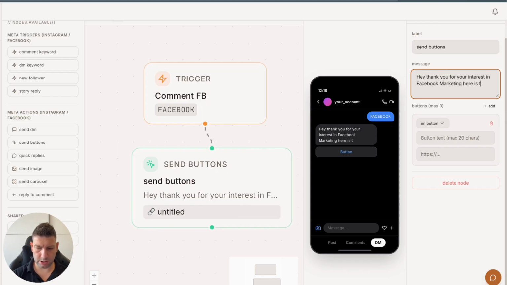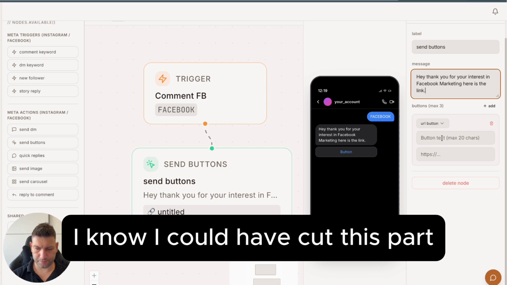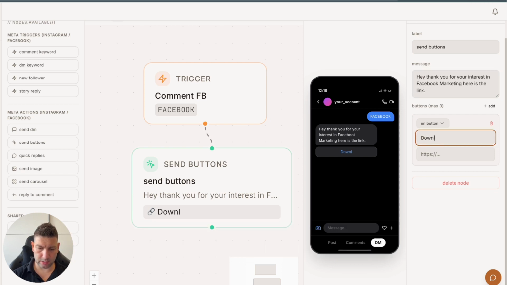Here is the link. And we can set link to download and set it to https youtube.com. In our case, I will add a different link later.